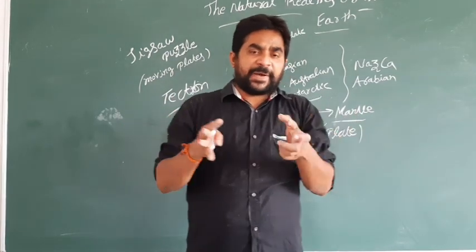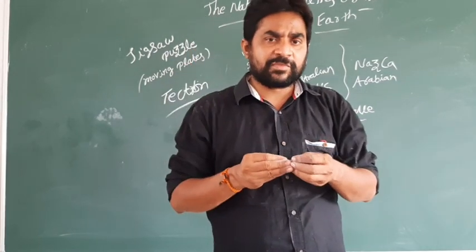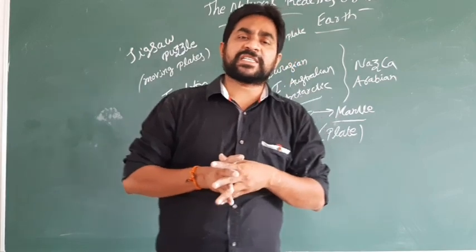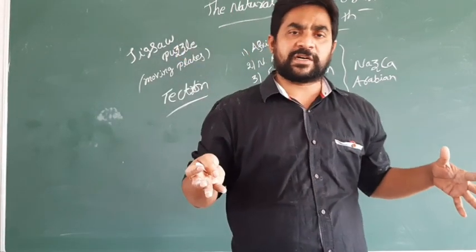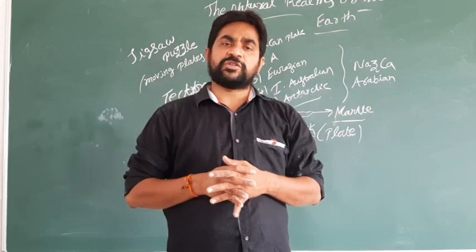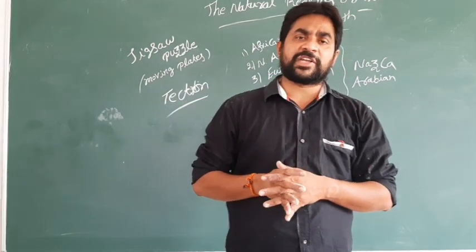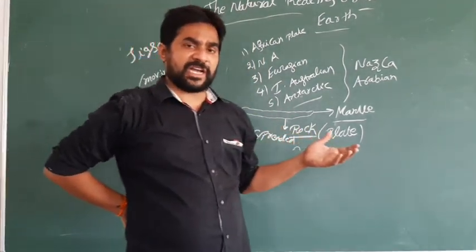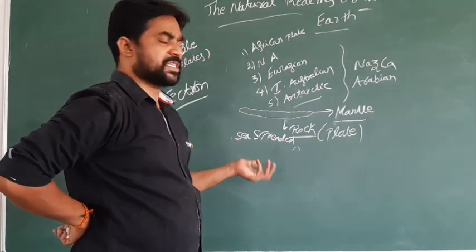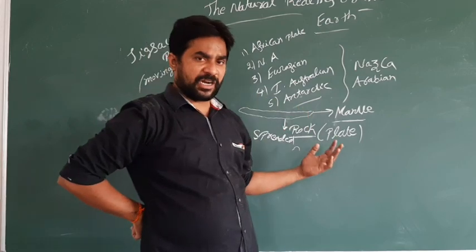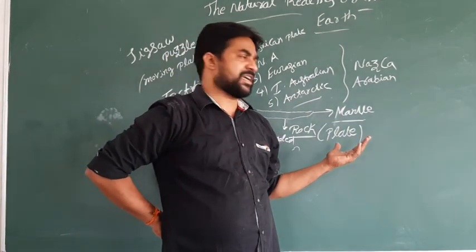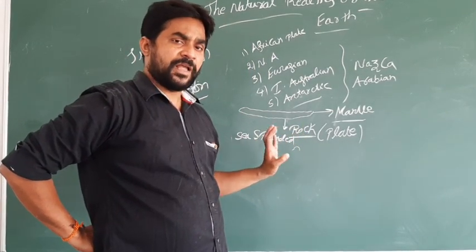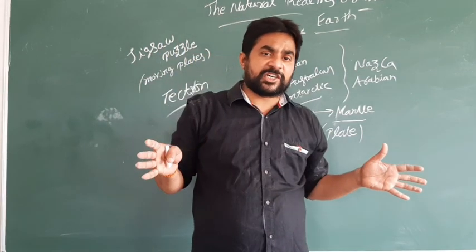When these two plates collide with each other, heavy pressure is released. Because of the pressure, there is a chance to form these mountains, and sometimes volcanoes and earthquakes also occur. Next, there are major plates like the African plate, North American plate, Eurasian plate, Indo-Australian plate and the Antarctica plate, and minor plates like the Nazca and Arabian plates. These plates were formed based on the tectonic theory.